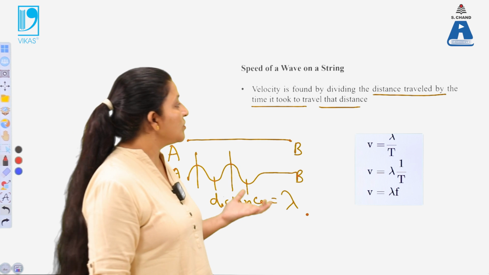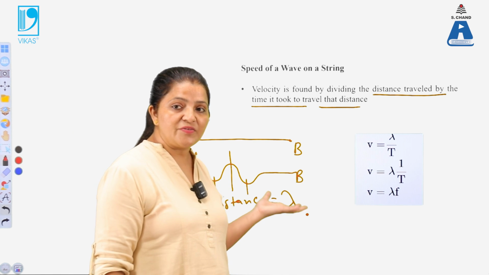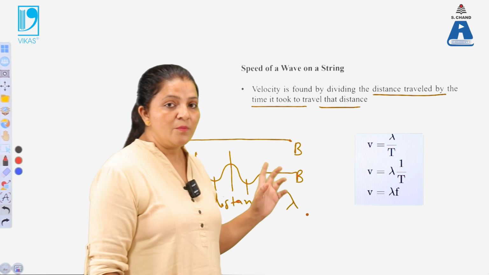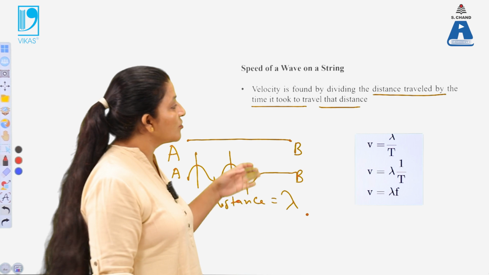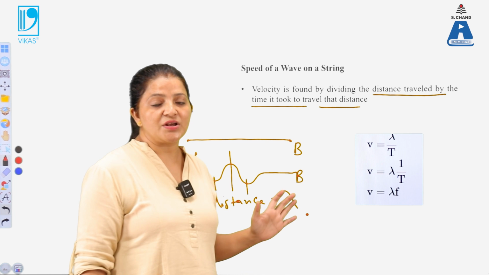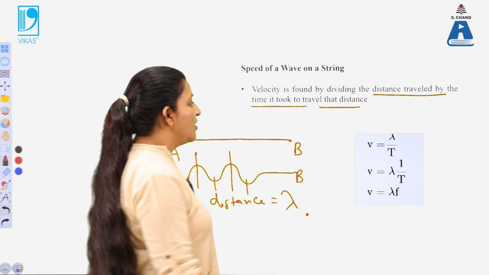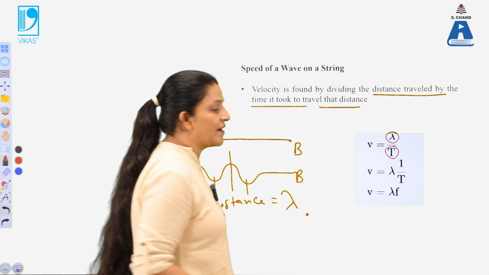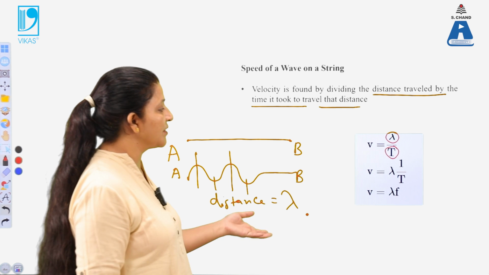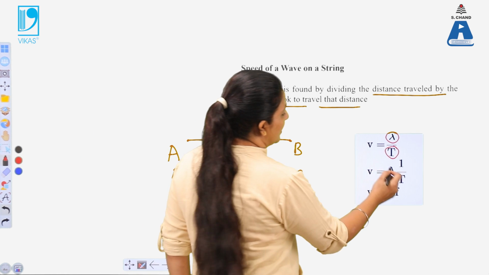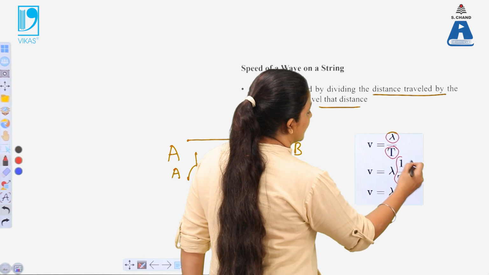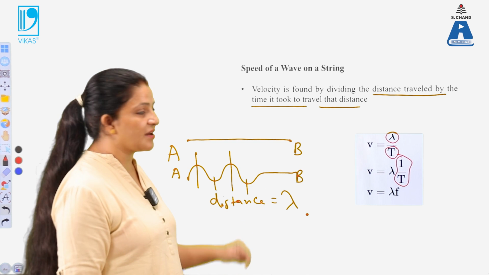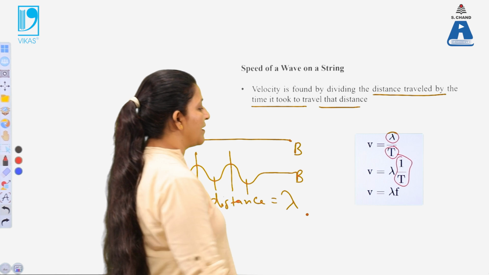What is time period? It is the time taken by the wave to travel one wavelength, in order to cross one point. When two consecutive peaks cross one point, the time taken by them is known as the time period. So velocity is defined as lambda per unit time, that is, wavelength per unit time. Now lambda per unit time is defined as frequency, the number of waves travelling past the given point. So that is defined as velocity.